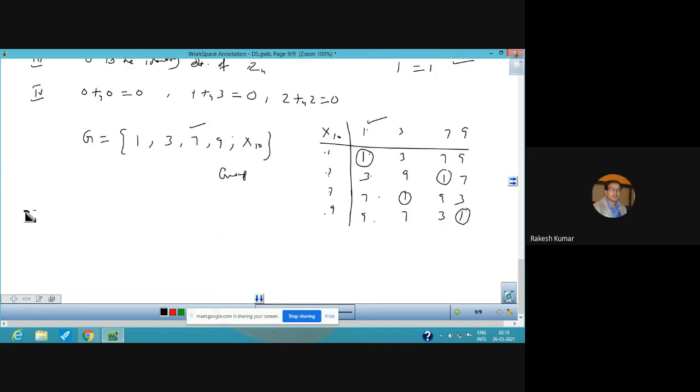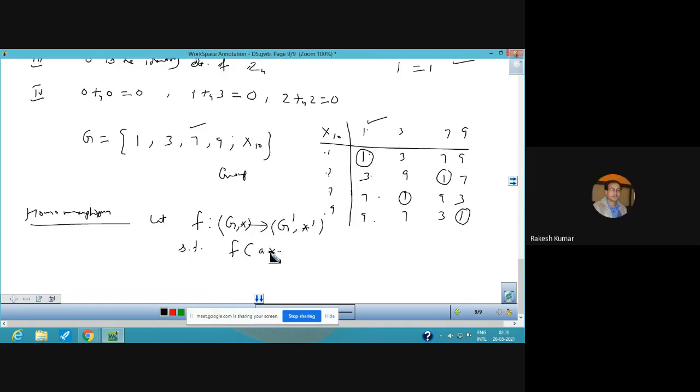Now we have a definition of homomorphism. Let F be a mapping from a group G to another group G dash, so that F of A star B, where star is our operation and star dash is the operation in the codomain. Notation अलग अलग करके.